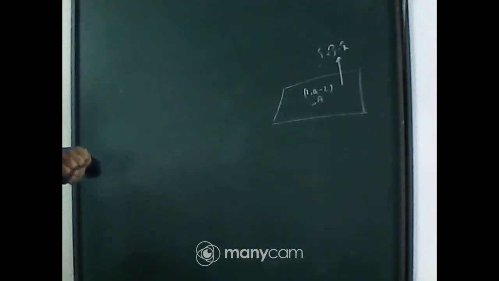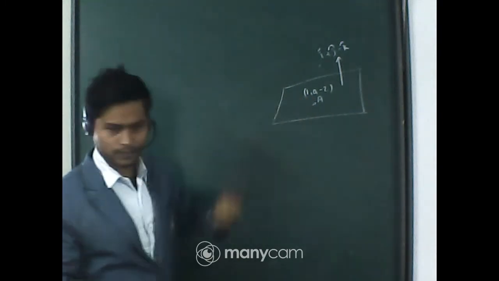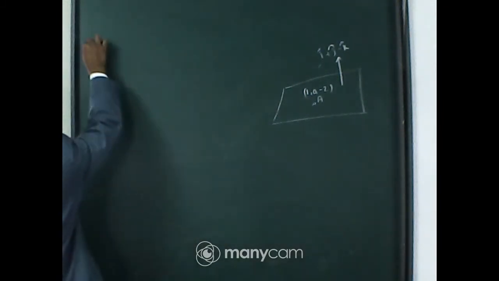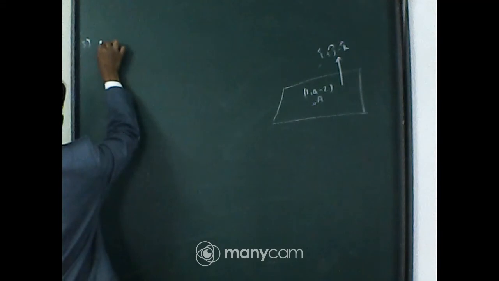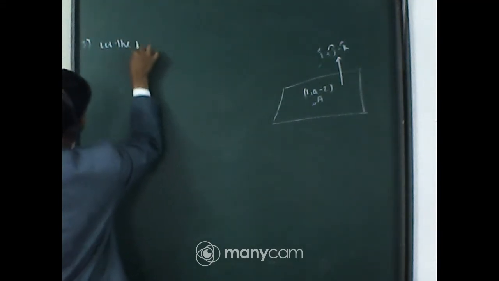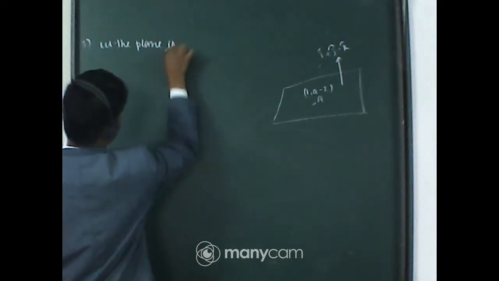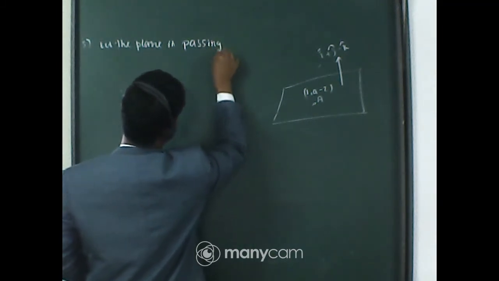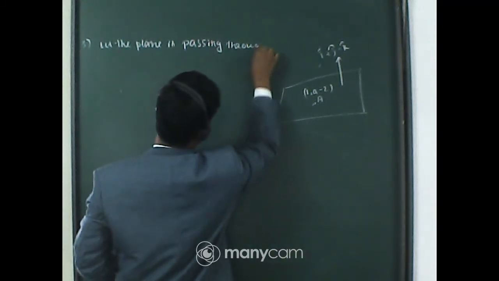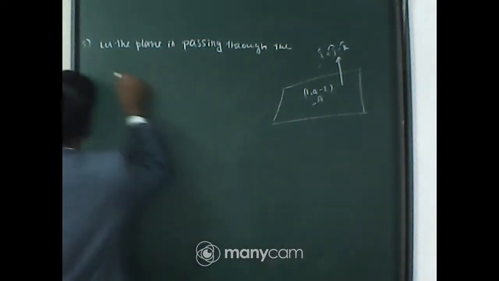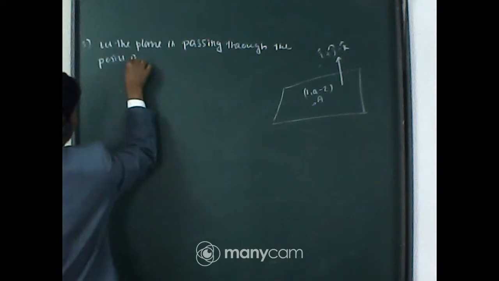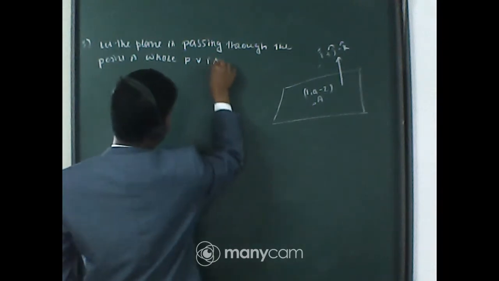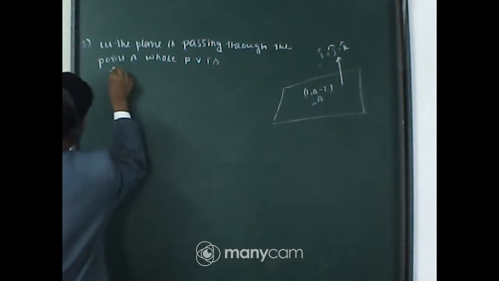Now look, let the plane be passing through the point A whose position vector we are taking as small a.